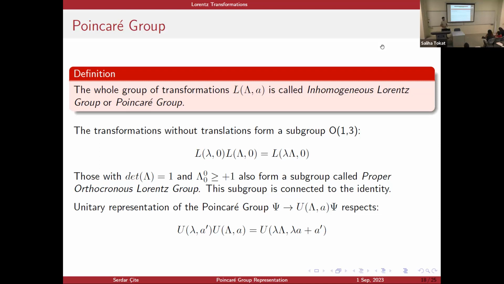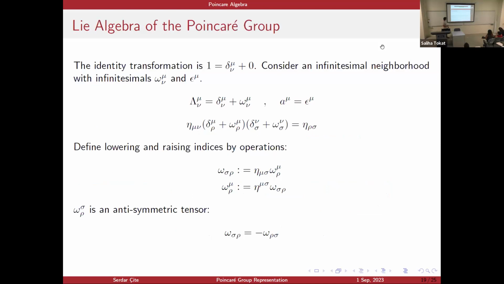Now, since the Poincaré group is a Lie group, there exists an induced unitary representation of this Poincaré group on the physical Hilbert space. And since I assume it is ordinary, it just respects the group multiplication law as well. Now, the identity transformation is demonstrated here. I follow the same steps as I did before.